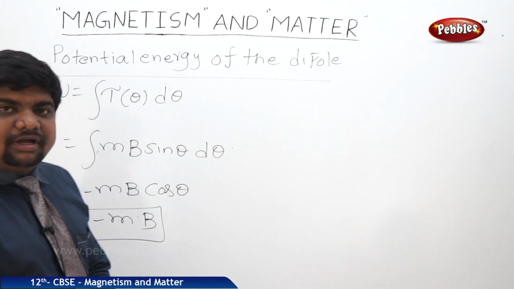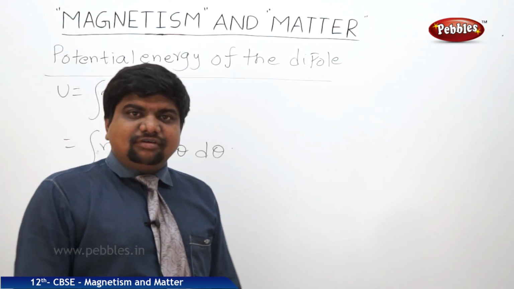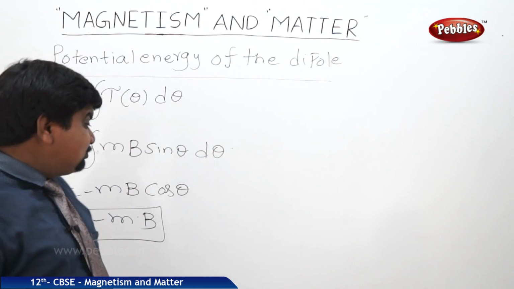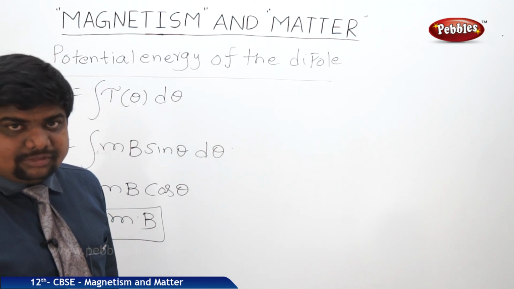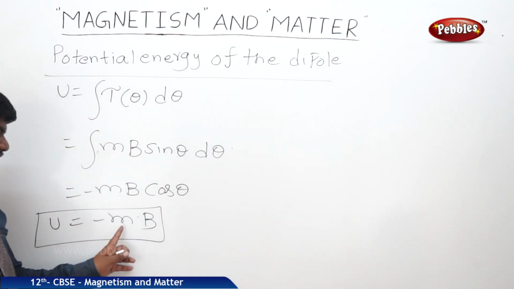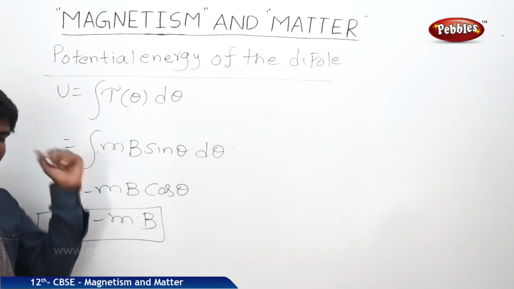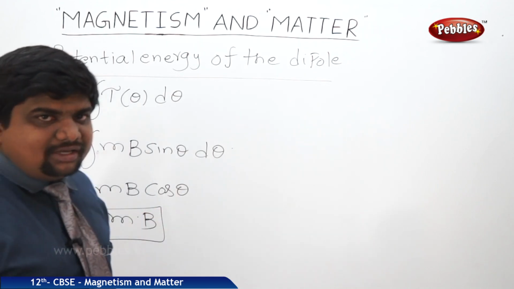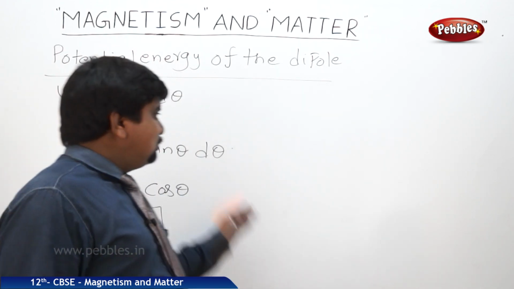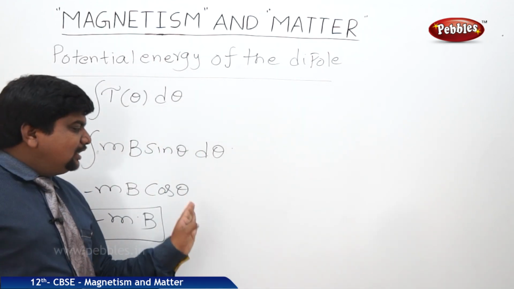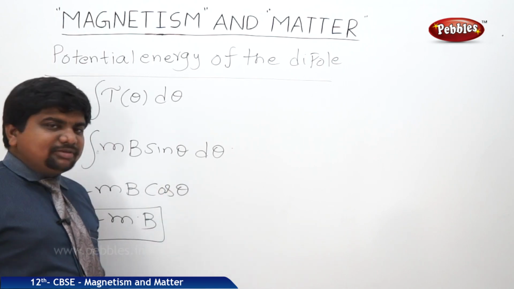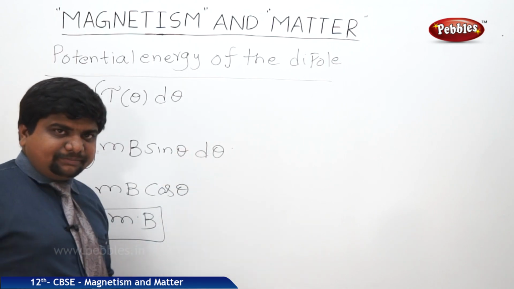In case of electrostatic fields, tau is equal to p cross E and U is equal to -pE cos theta. Similarly here, in place of p we are substituting m, and in place of E we are getting B. So it is sin theta and cos theta, because both are perpendicular to each other. So this concept is useful like this. Now we will see the problems based on these two concepts.